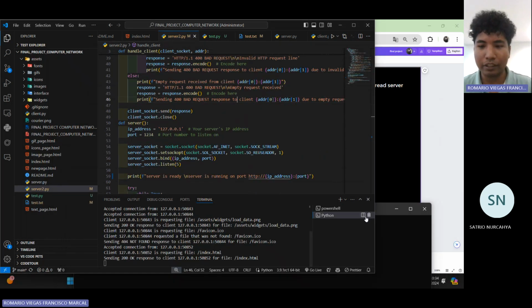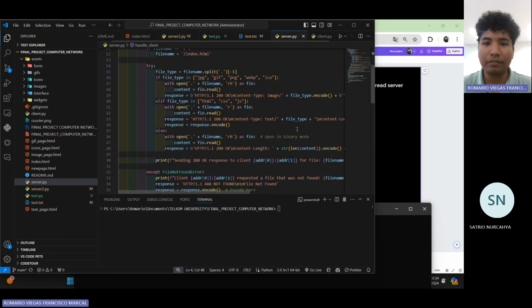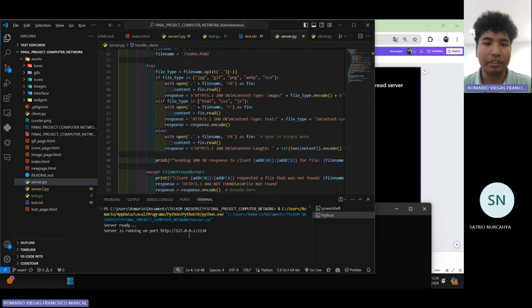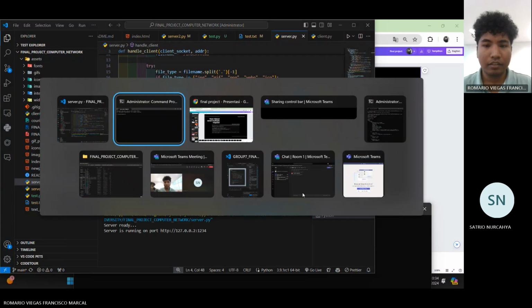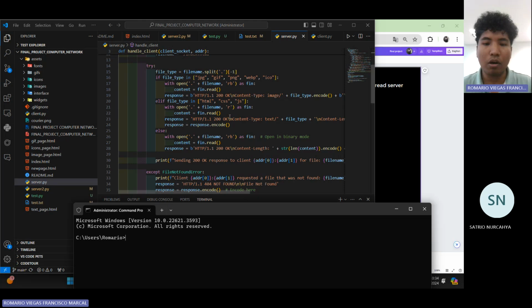First of all, let's test the single thread server. I rerun the single thread server. Then when the server is running, I open the CMD to send 100 requests to the single thread server.